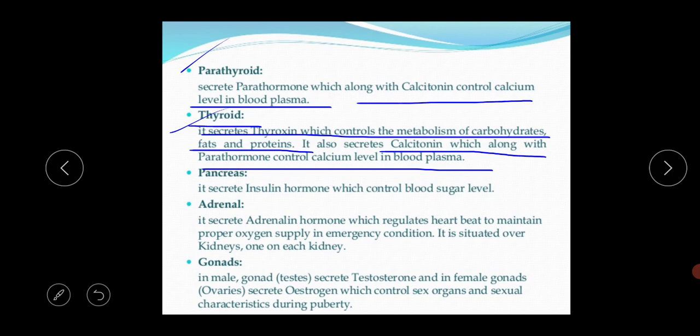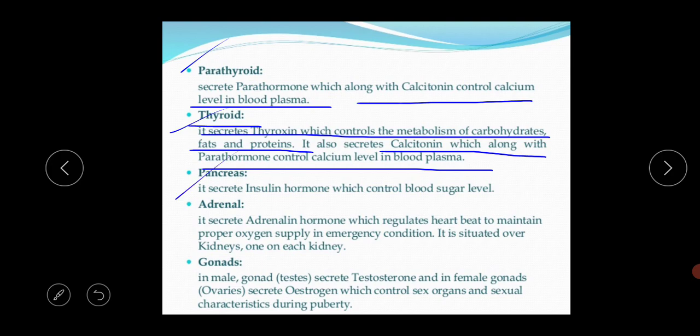Apart from this, the thyroid secretes the calcitonin hormone, which maintains the calcium level in our blood plasma. This is one of the most important endocrine glands and hormones present in our body.